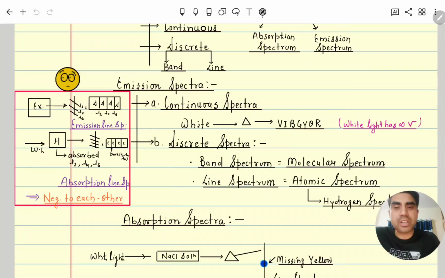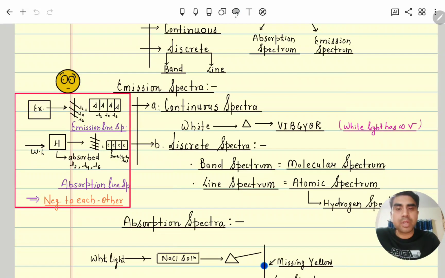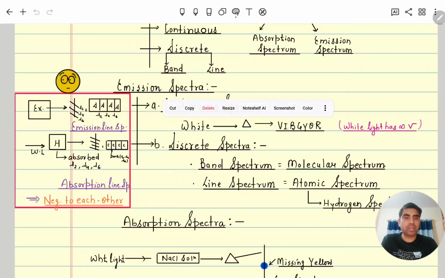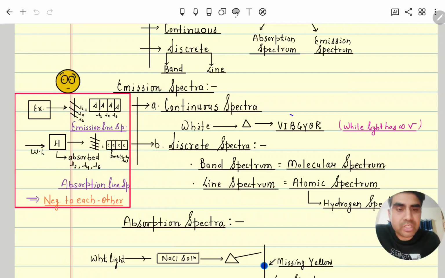the emission spectra in the continuous spectrum. The plural of spectrum is spectra. White light has infinite frequencies, meaning an infinite range of wavelengths. But generally here we will consider only the fundamental colors. So when white light passes through a prism, it is segregated into violet, indigo, blue, green, yellow, orange and red.